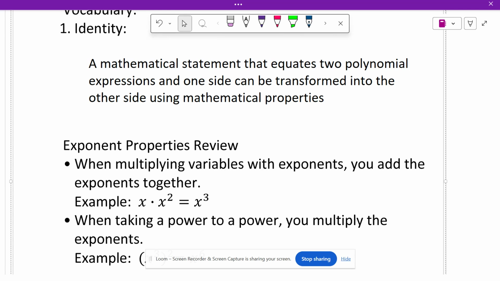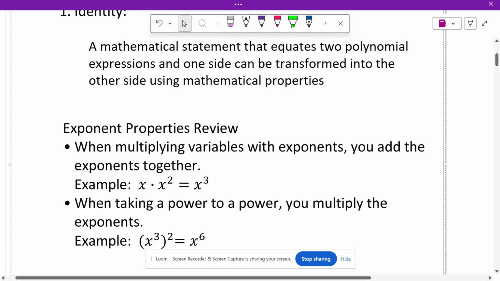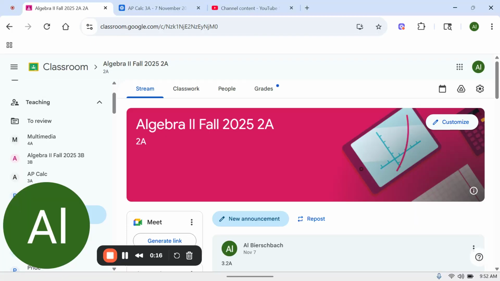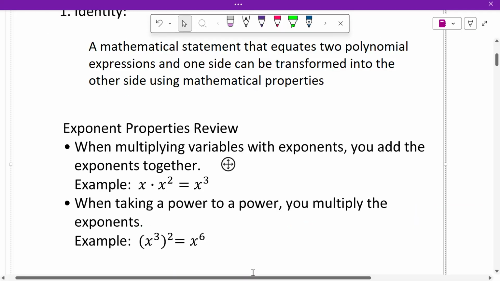All right, so little exponents review. Remember, when you multiply the same base on exponents, you add the powers, and when you have a power to a power, you multiply. Okay, we did that whole exponents review section, so hopefully you remember that. So, the last time we were here, we added and subtracted polynomials. Today, we're going to multiply them.